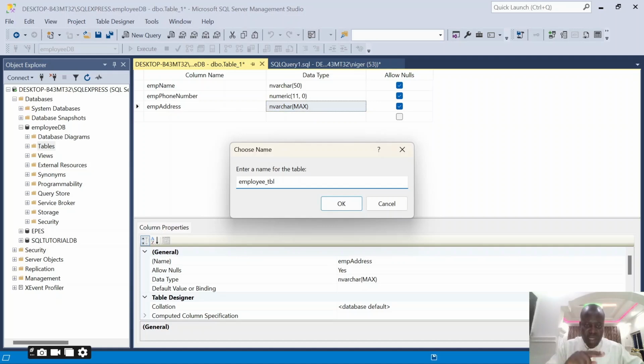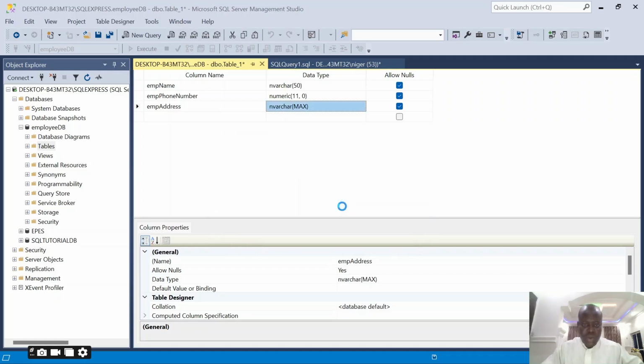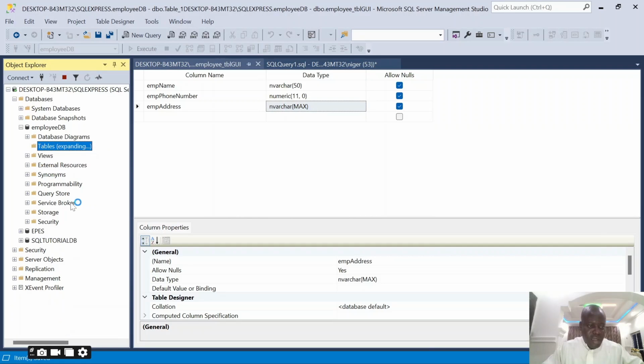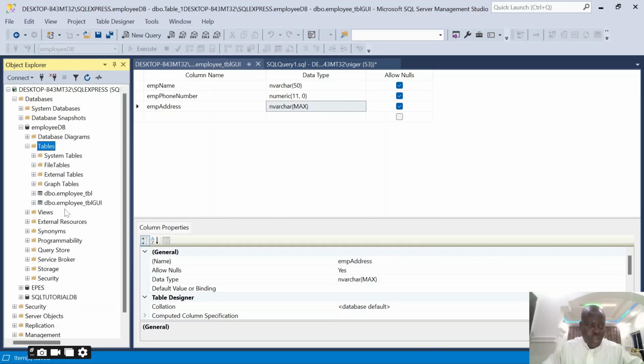But for us to differentiate it from the one we created using the query, we'll add GUI to this. So we'll do OK. And once I do OK and come back to my tables, expand this, and refresh it, it's going to show me, you can see.